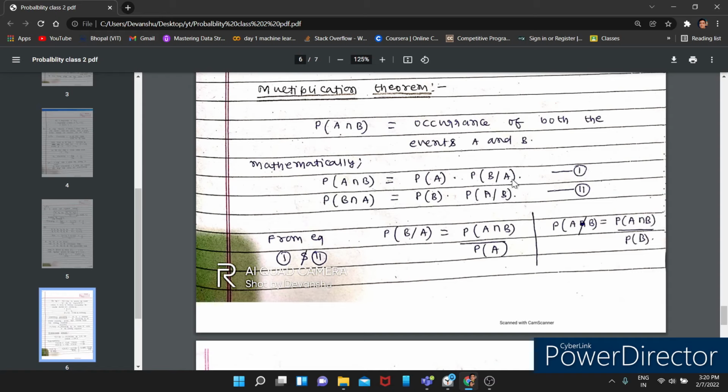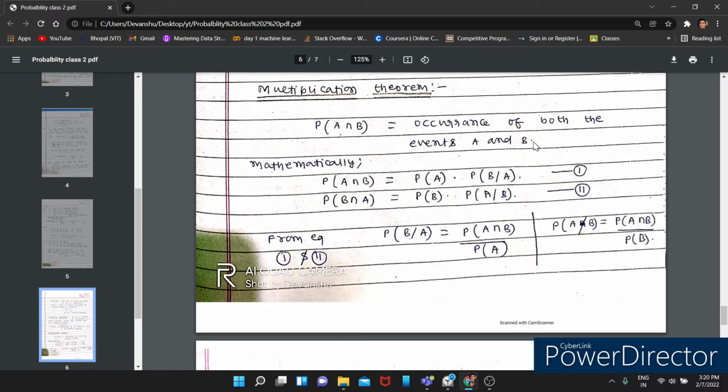So if event A has happened and you are writing the probability of B, then A has happened and B has also happened. In this way, you can say the probability of event A and B, or both have happened. And this is the multiplication theorem, the occurrence of both the events A and B.